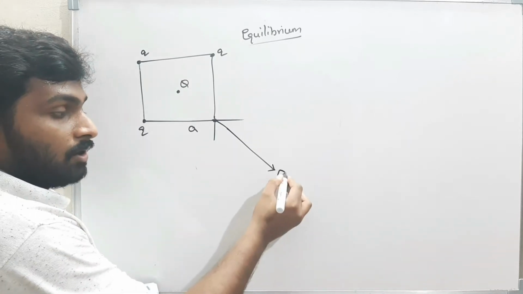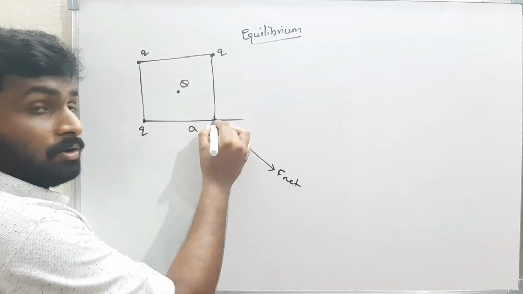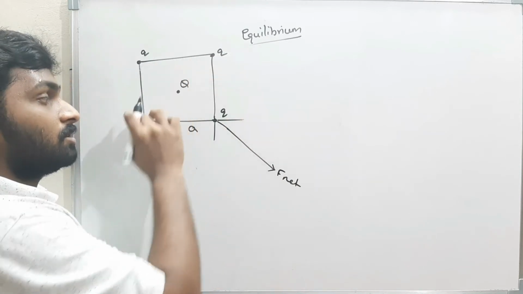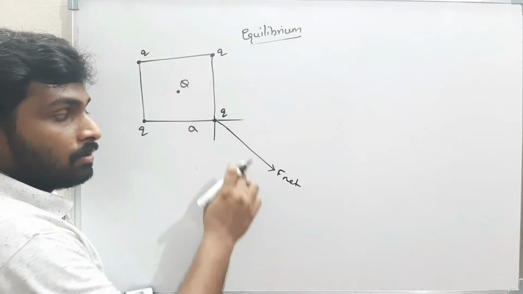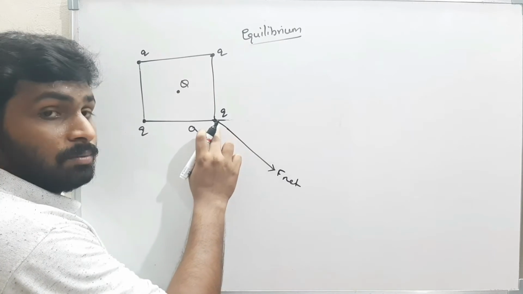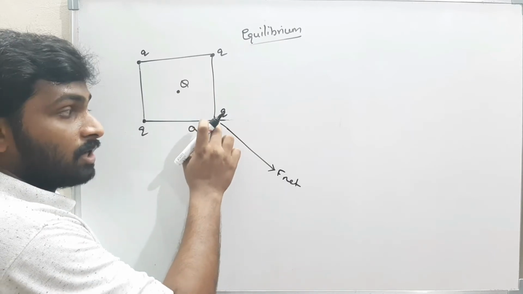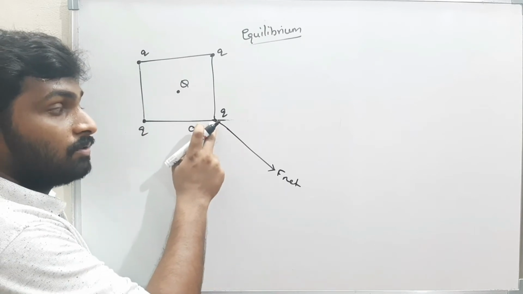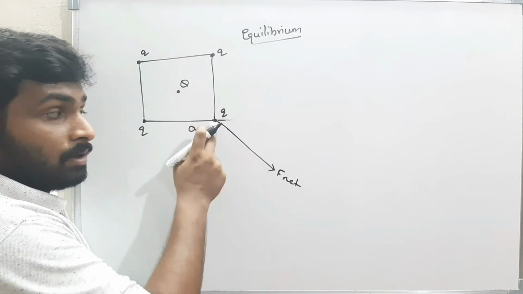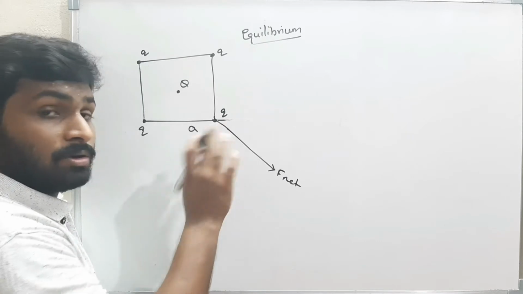That is the net force acting on this charge by the remaining 3 charges. No, there is some force acting on this charge. That means this charge is not in equilibrium. If this charge is not bounded and I leave it, what will happen? This charge will move in this direction. That means the net force is not 0, and the body is not in equilibrium.